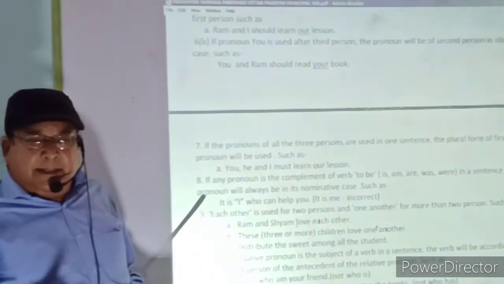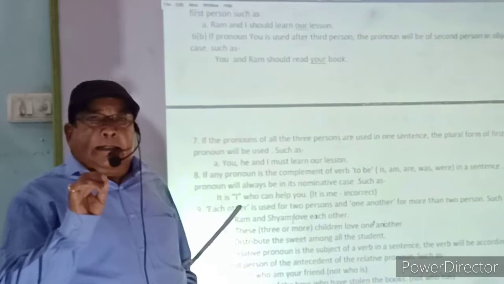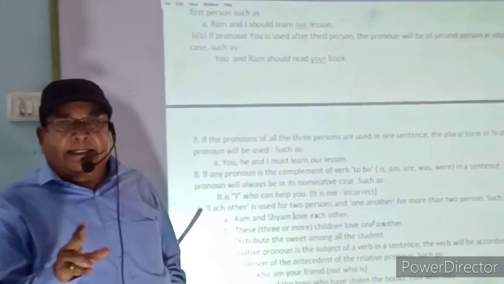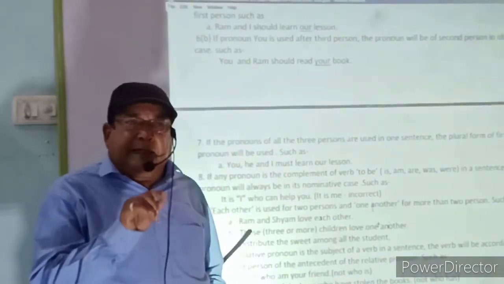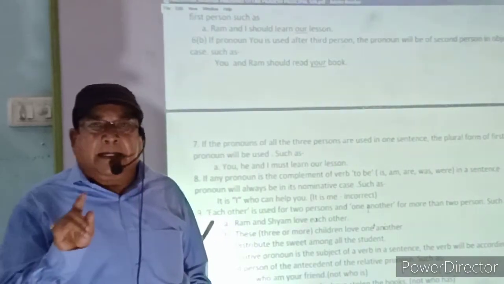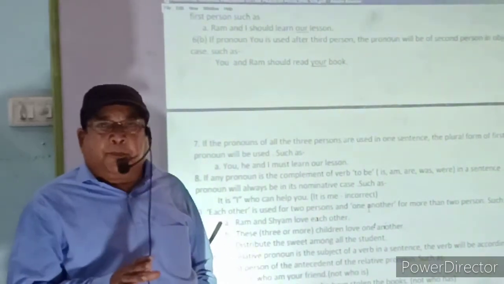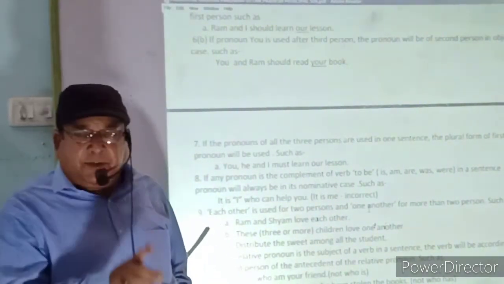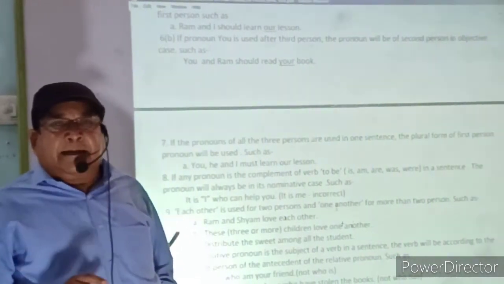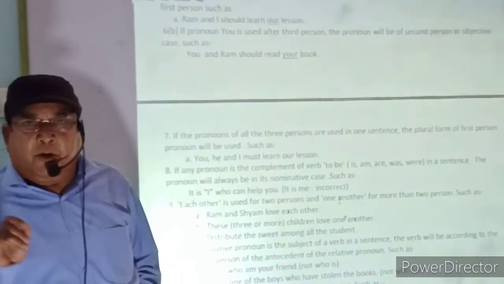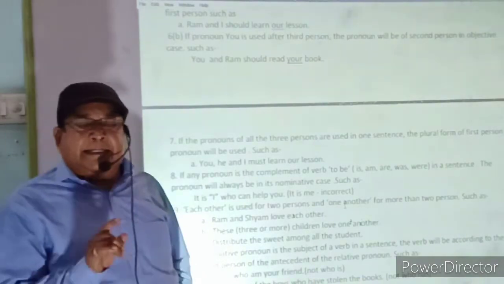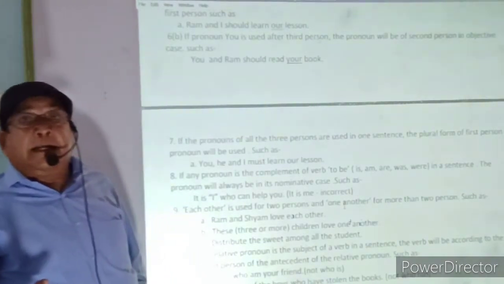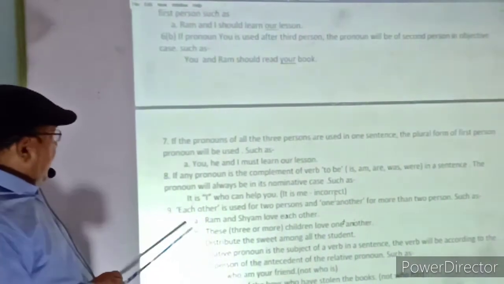As I told earlier, every pronoun has got three cases. For example, if I take I, me, my: I is the first personal pronoun in nominative case, me is the first person pronoun in objective case, and my is the first personal pronoun in possessive case.